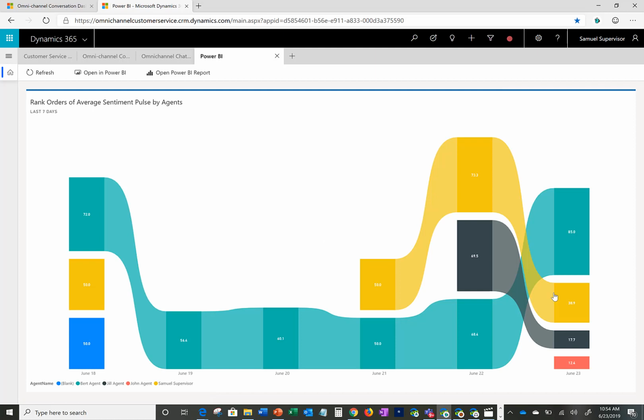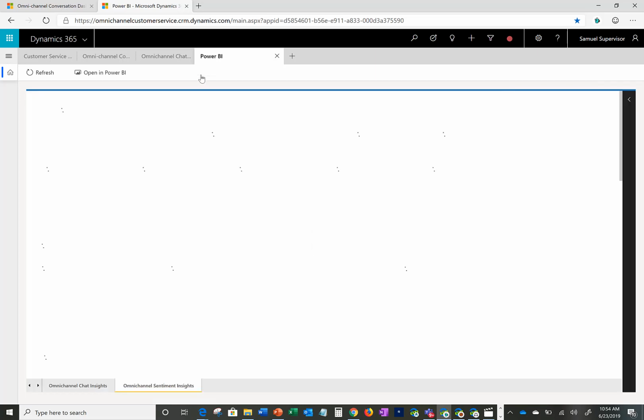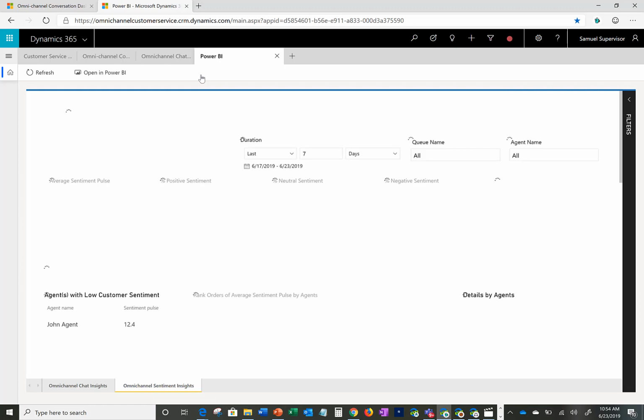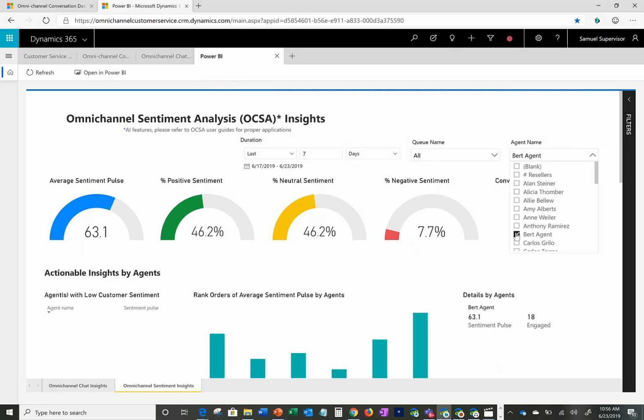This graph shows important performance information over time. And as you can see, Samuel can hover over this graph to get detailed information for each agent. The interactive nature of this dashboard allows him to get just to the information he's looking for. He can even drill into a Power BI report to get more granular insights by filtering on specific data. As you can see, he can filter on time frame, queue, or even specific agents. Here, he's interested in Bert's performance, so he filters just on Bert to get all of his metrics.